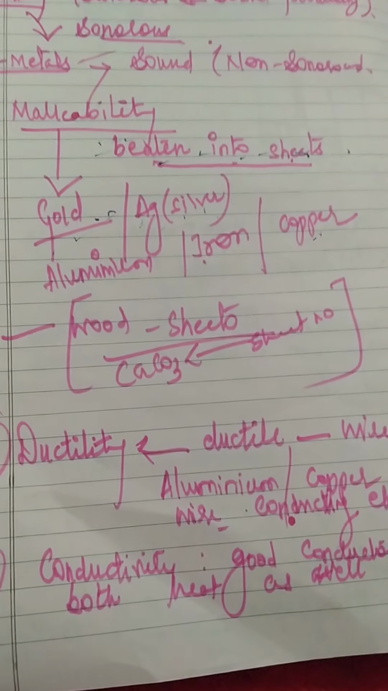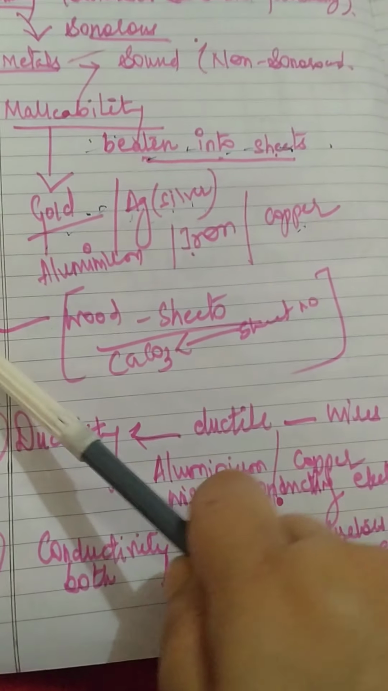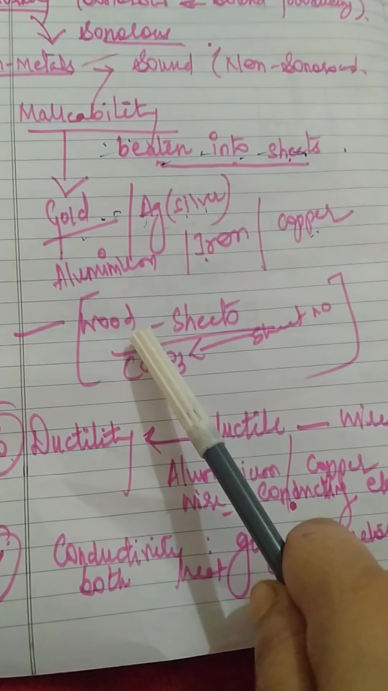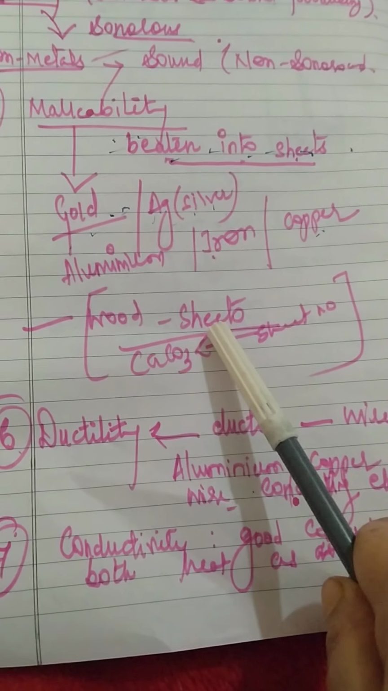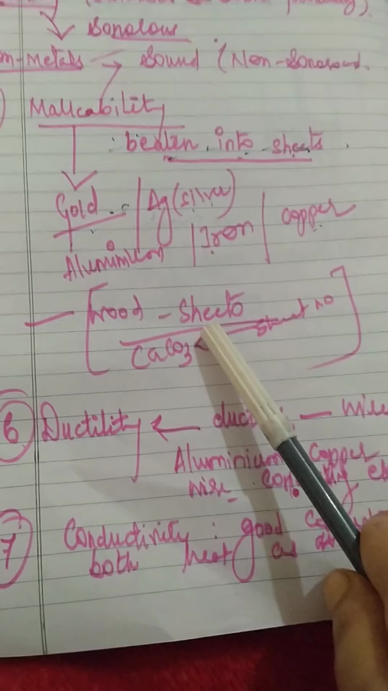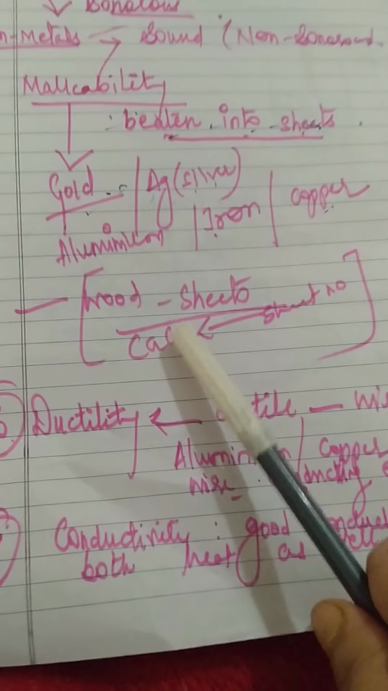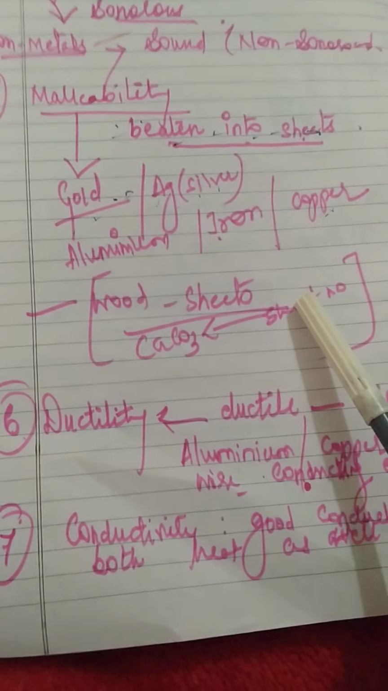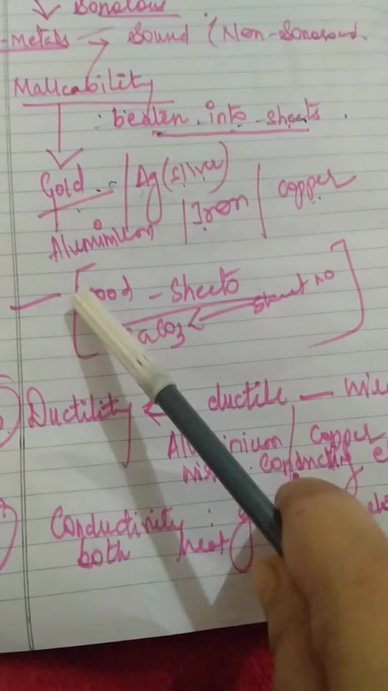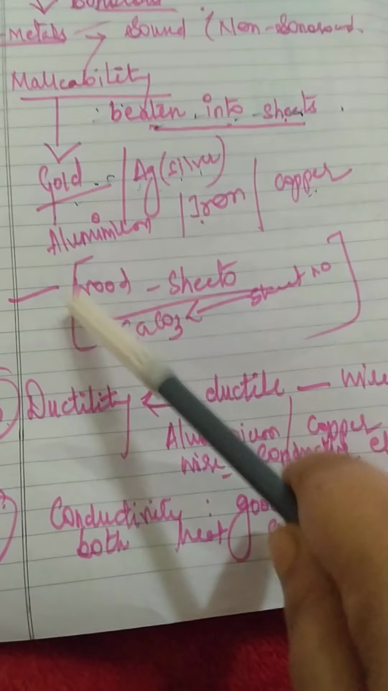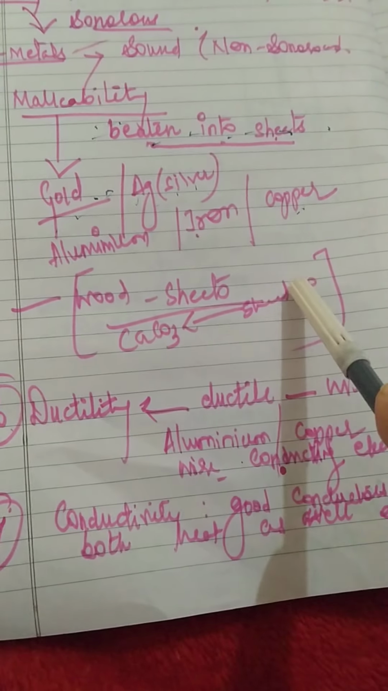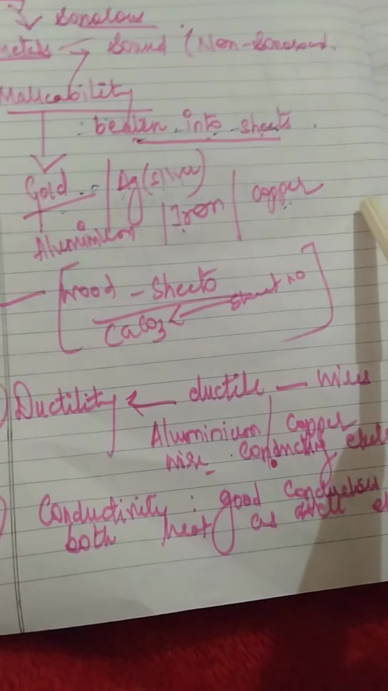Now when we compare this with the non-metals, when we take an example of wood, can we make sheets of the wood? No. Wood is going to break down easily. Calcium carbonate, we cannot make the sheet. So we can say that the non-metals are non-malleable. They cannot be beaten down into sheets as the metals are.